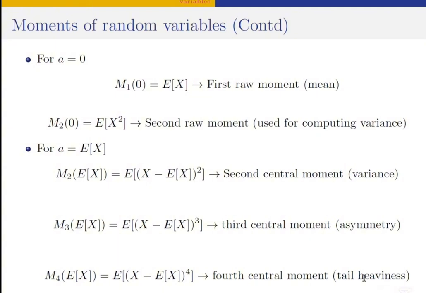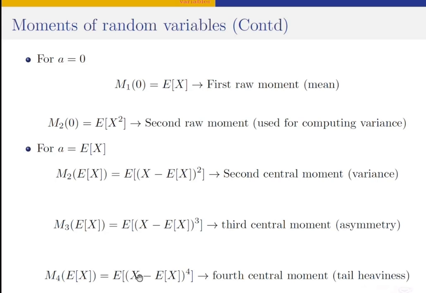If your kurtosis value, I mean this fourth central moment, is greater than 3, we say it is heavy tail. In other words, the tail of this distribution is heavier than that of the normal distribution. If it is less than 3, we say it is a light tail or thin tail, for example, like the uniform distribution and so on.